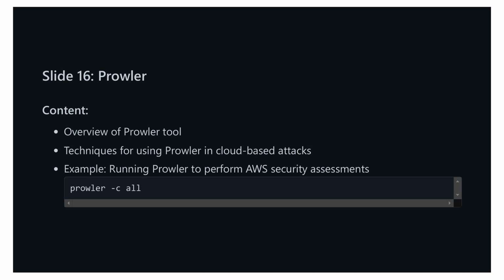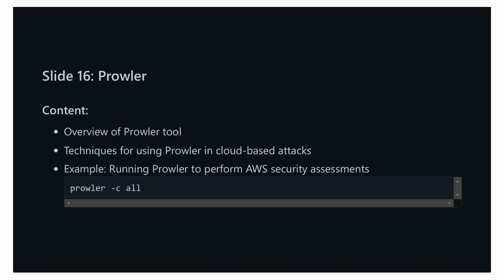So slide 16 focuses on the Prowler tool, which is an extensively used open-source security assessment tool designed for AWS environments. First, let's go over an overview of Prowler. Prowler is a command-line tool that helps ensure your AWS cloud infrastructure is aligned with security best practices.